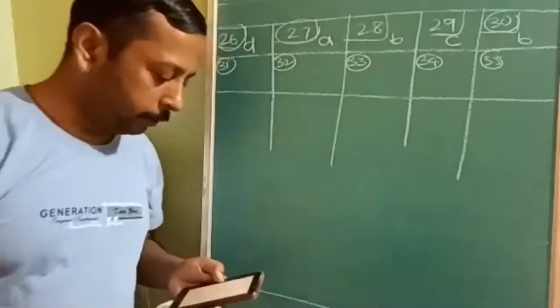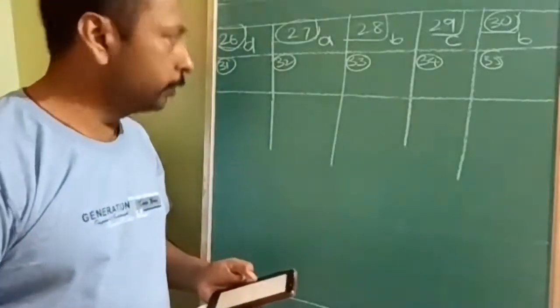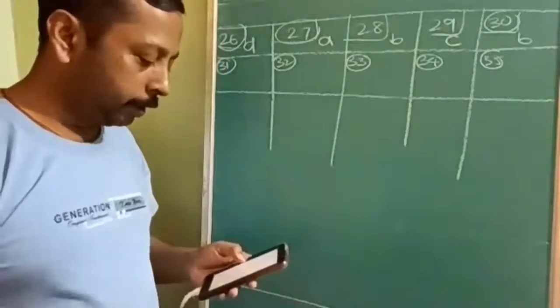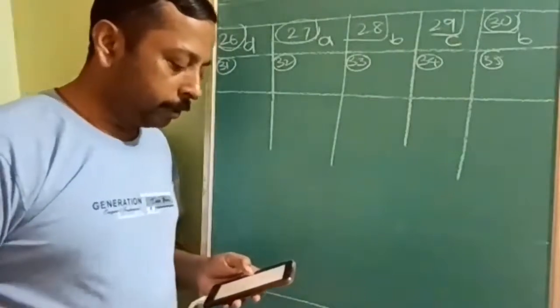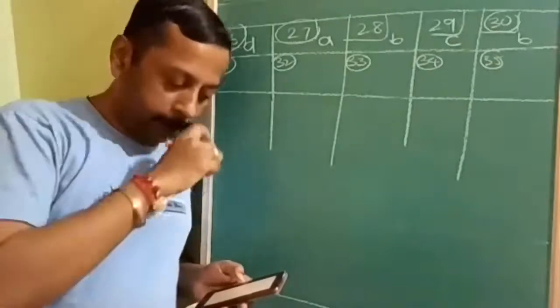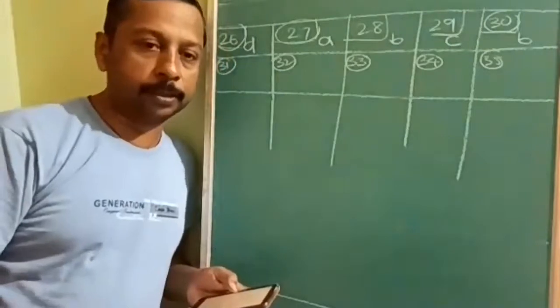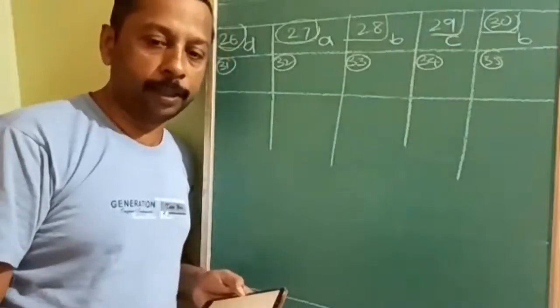Okay, next question. Which of the following is most effective in the coagulation of aluminium hydroxide? Aluminium hydroxide is a positive colloid, so you have to check for the negative charge. In the negative charge, PO4 3 minus. So the 26th answer will be D.